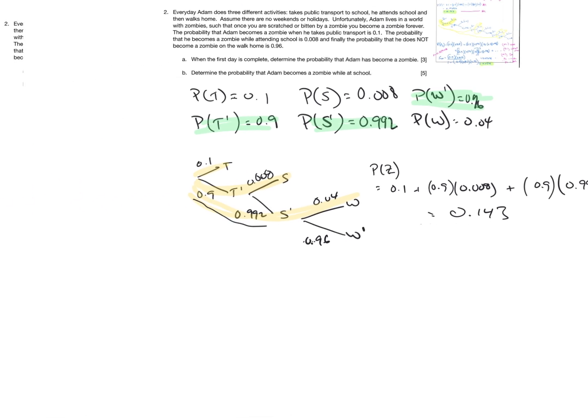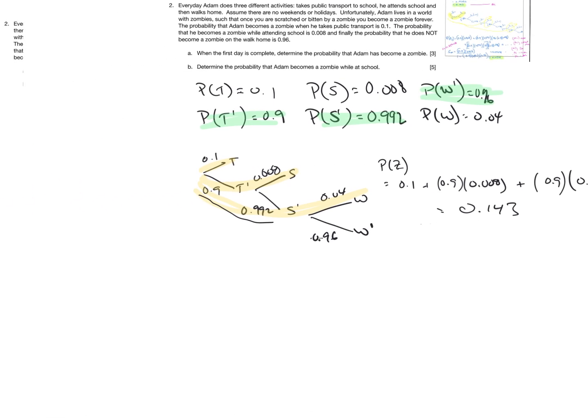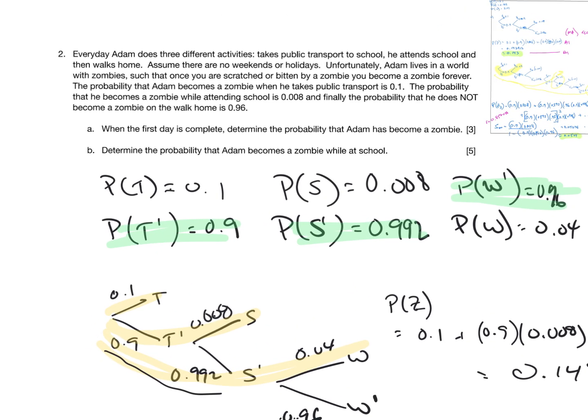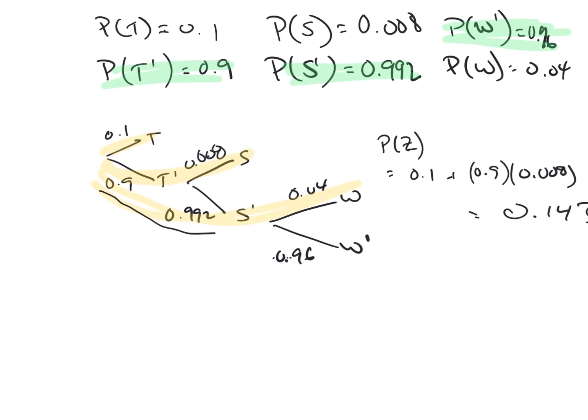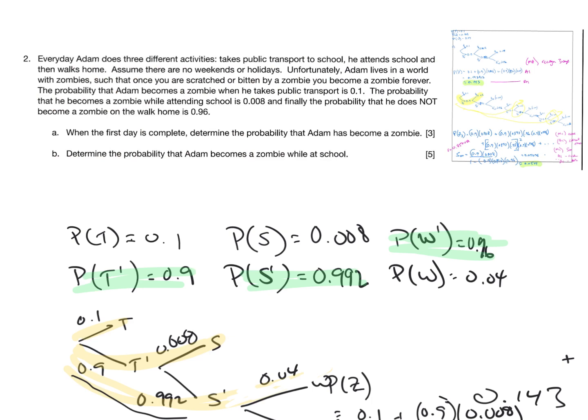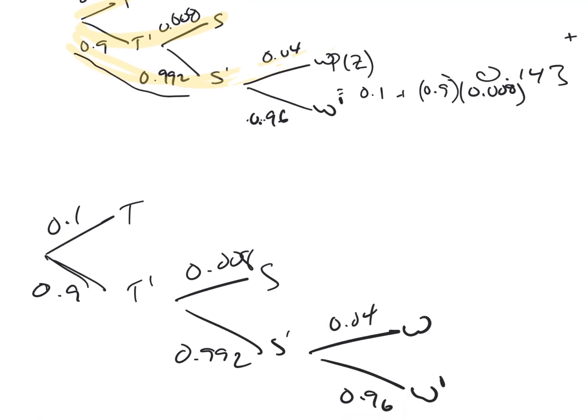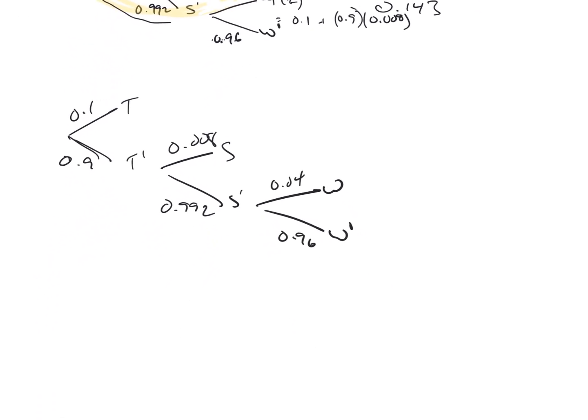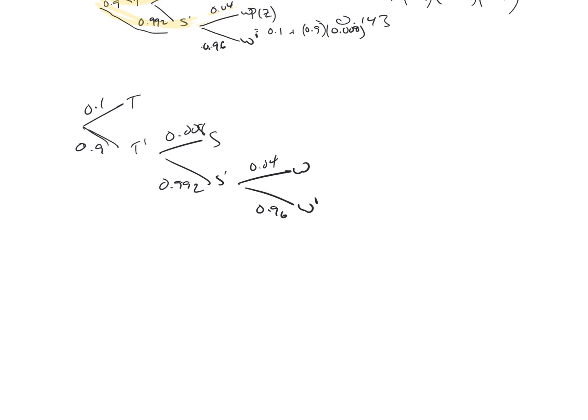Now, in doing these problems, it is so important that you draw them out. Without drawing them out, you really have an incomplete sense of what's going on. Okay, so now, the next part, determine the probability Adam becomes a zombie at school. We know that the first day already happened, right? If Adam becomes a zombie at school, then he could have done this particular trail here.